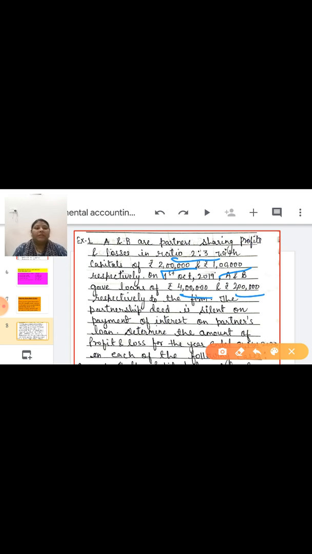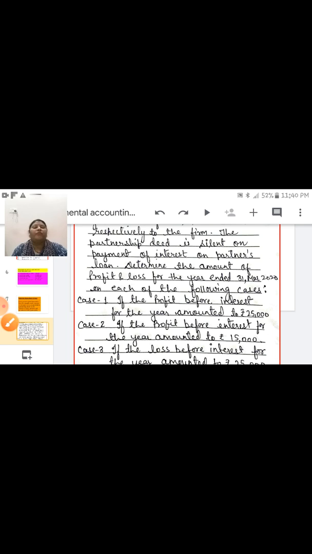The partnership deed is silent on payment of interest on partner's loan. It means there is no agreement. Determine the amount of profit and loss for the year ended 31st March 2020. You have to calculate the amount of profit or loss.